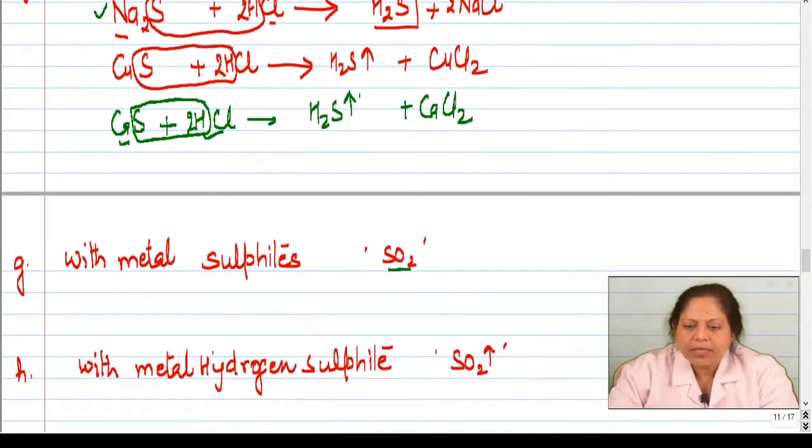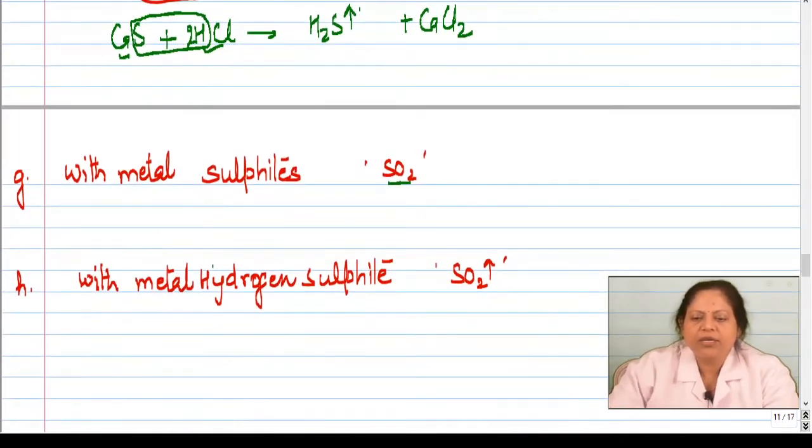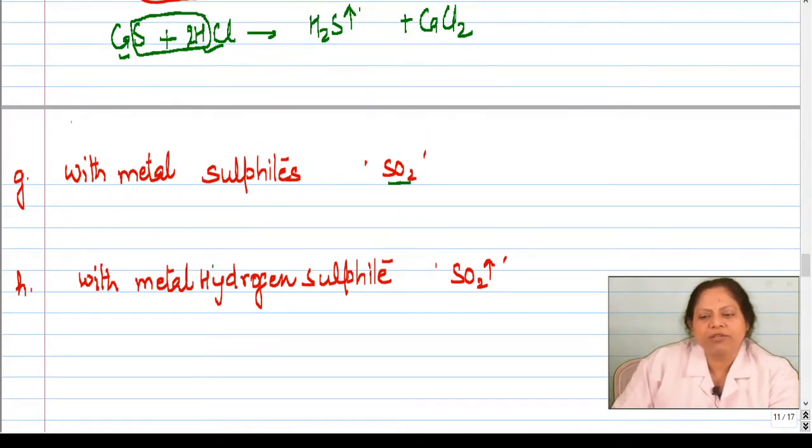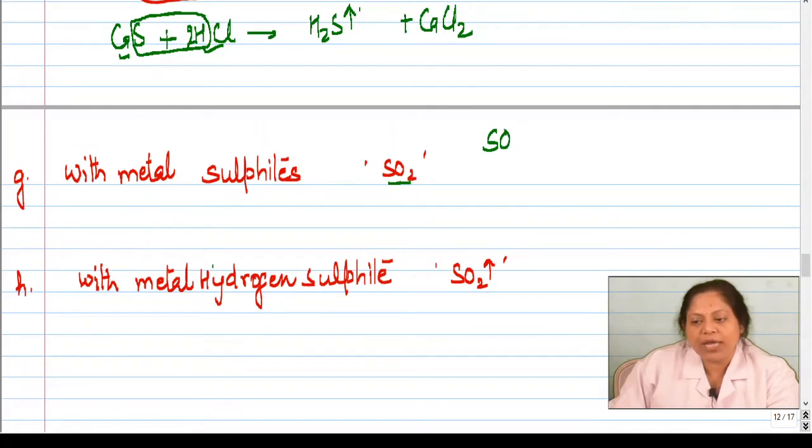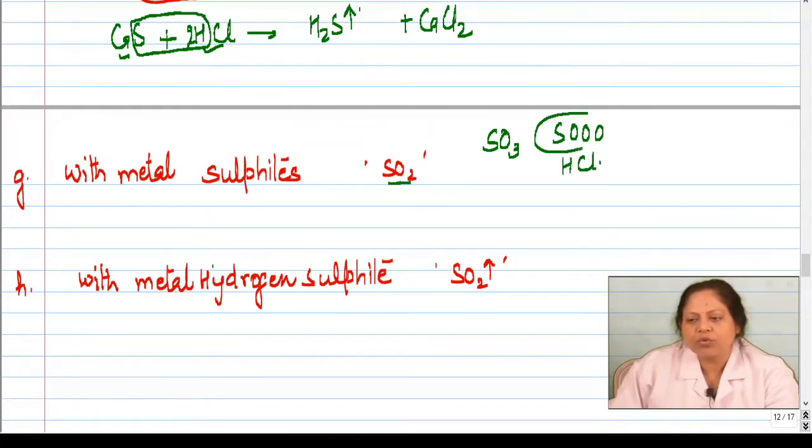Okay. Then next, when we treat hydrochloric acid with metal sulfite. Now metal sulfite has got formula what? SO3. How do we write sulfite? We can write SOO, like carbonate. Okay, now when it combines with hydrochloric acid, so what will happen? SO2 will move out. Okay, and this oxygen and 2 hydrogen will form what? Very good, water. This chloride will combine with whatever metal we have taken and will form metal chloride.